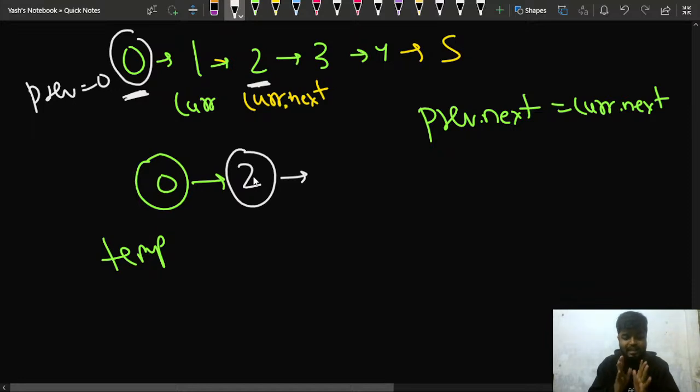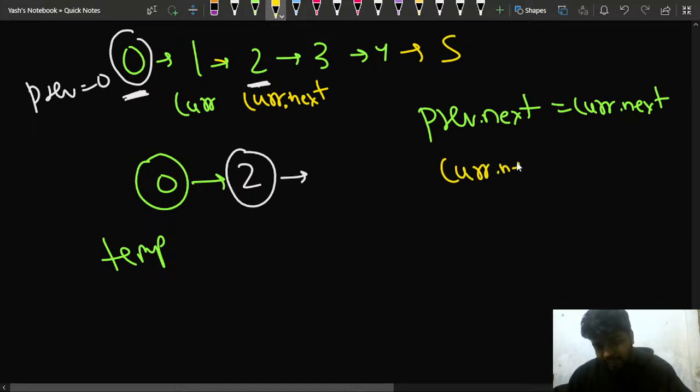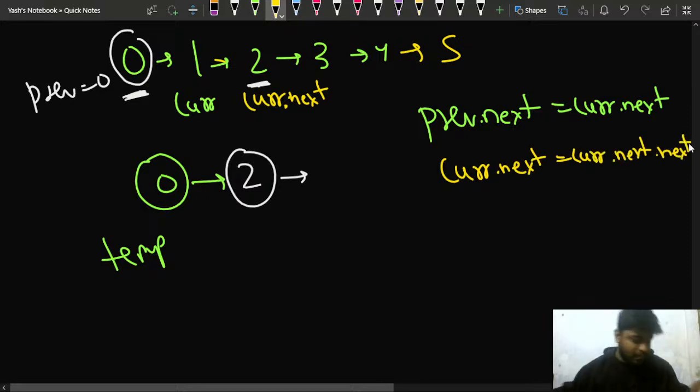After that, I need to see the relation between current and current dot next as well, right? Current and current dot next, not next. So if the current dot next is this node 2, and the current dot next is the node 3, I'll need to update my current dot next, right? I need to update my current dot next. So I'll mark my current dot next is equal to current dot next. Basically I'm doing the updation part in this part.